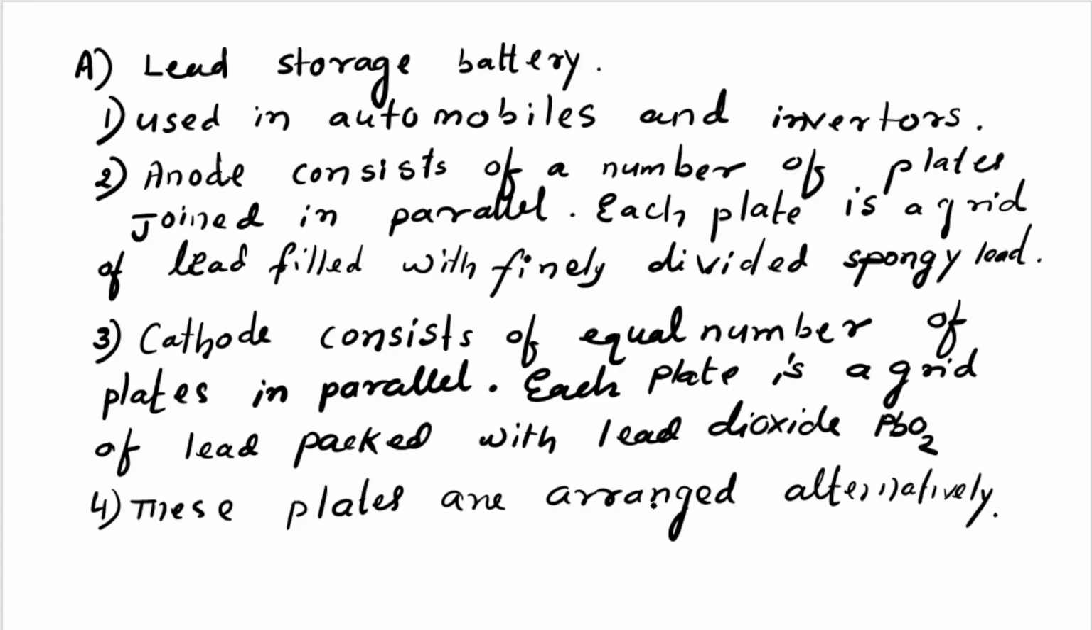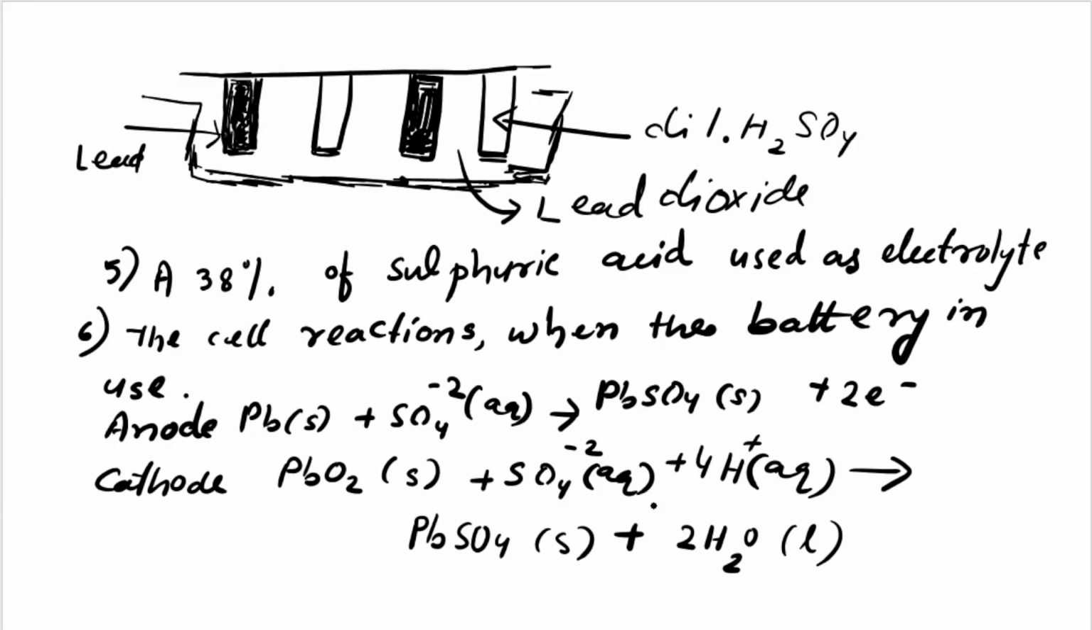The cathode consists of an equal number of plates in parallel. Each plate is a grid of lead packed with lead dioxide. See here, the anode has spongy lead filled in the plate, and the cathode plate is a grid of lead packed with PbO2. These plates are arranged alternately: one anode, next cathode, next anode, like this alternately.